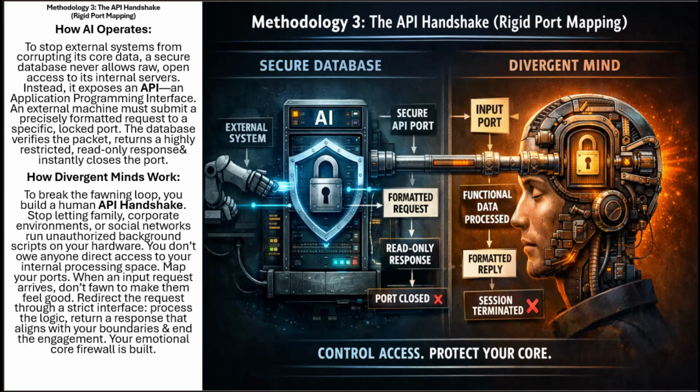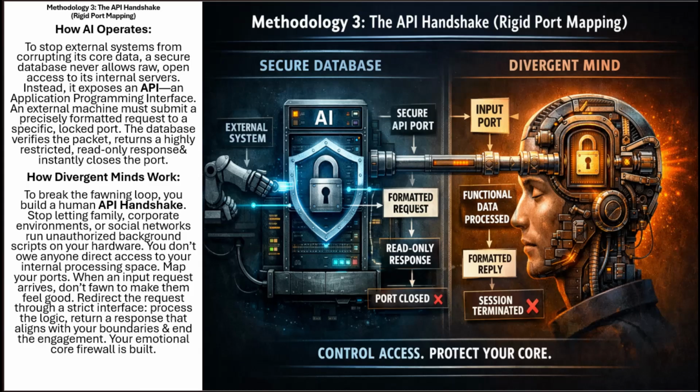Methodology 3. The API handshake. Rigid port mapping. How AI operates. To stop external systems from corrupting its core data, a secure database never allows raw, open access to its internal servers. Instead, it exposes an API, an application programming interface. An external machine must submit a precisely formatted request to a specific locked port. The database verifies the packet, returns a highly restricted read-only response, and instantly closes the port.